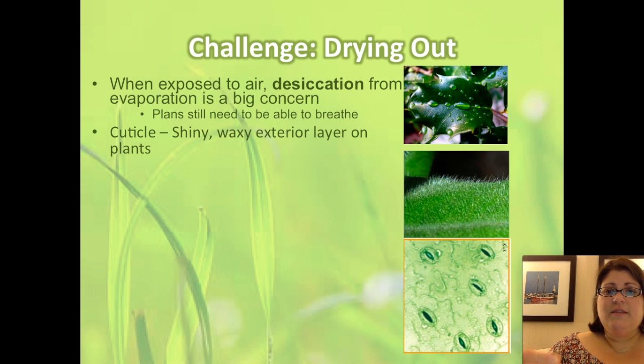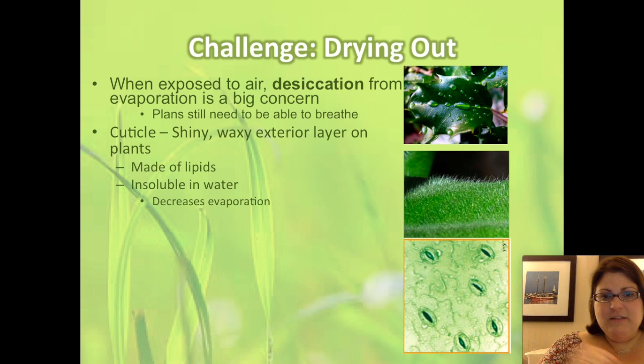The cuticle is what you see in this top picture here. It's the shiny outer layer of the plant. It's made of a lipid, a wax, that is impermeable to water. Water doesn't dissolve in it, and therefore water doesn't pass out of the plant through that material. And consequently, it decreases evaporation.